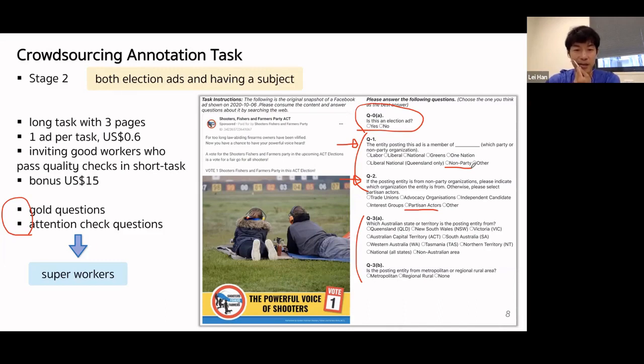And we invite all super workers to do our tasks. Each of them, we send 50 tasks and we pay 60 cents per task. And we also check by this strategy when they finish all the tasks. If they pass our quality checks in 40 out of 50 tasks, that is 80%, we reward them another $15 bonus.